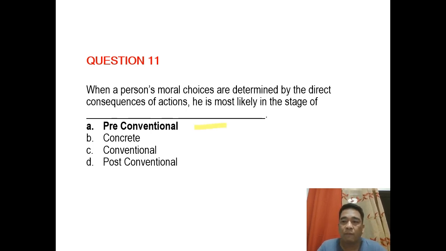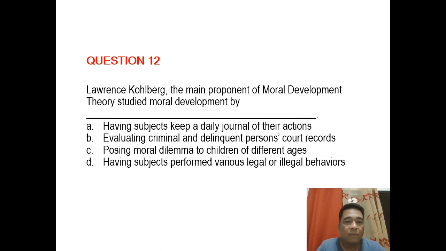Question number 12. Lawrence Kohlberg, the main proponent of the moral development theory, studied moral development by having subjects keep a daily journal of their actions, evaluating criminal and delinquent persons' court records, posing moral dilemma to children of different ages, and D, having subjects perform various legal or illegal behaviors.